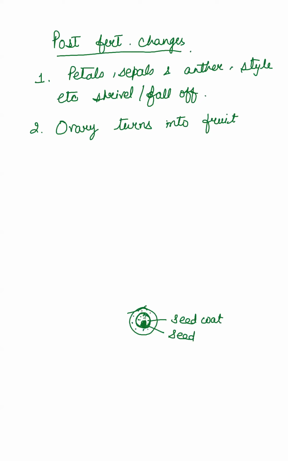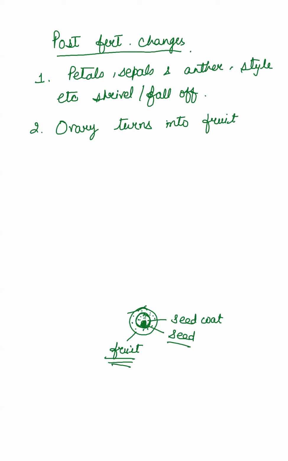अब बाहर जो प्रेजेंट था complete, now this has started storing food and this ovary turns into fruit. तो हमारे पास क्या बन गया? Seeds are enclosed within the fruit, which is a characteristic feature of flowering plants. Fruit is never formed till the flower is there, ठीक है। फ्लावर से ही फ्रूट बनता है, ओवरी से ही फ्रूट बनता है after the fertilization has taken place, ठीक। ये डायग्राम की आपको रिक्वायरमेंट नहीं, जस्ट फॉर अंडरस्टैंडिंग, ये पेपर में नहीं बनाना।